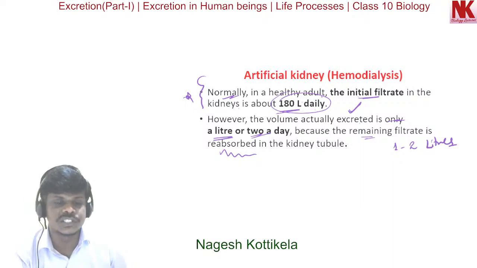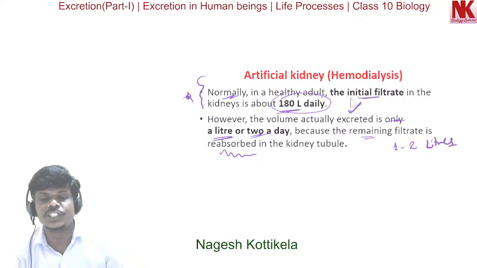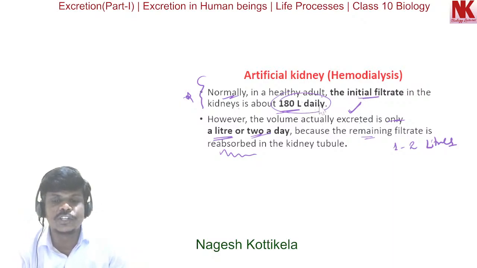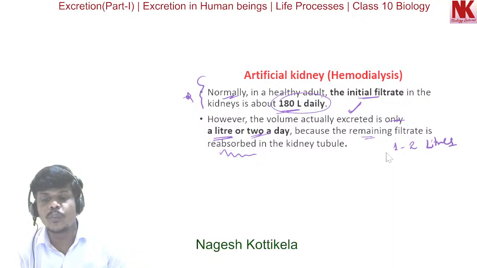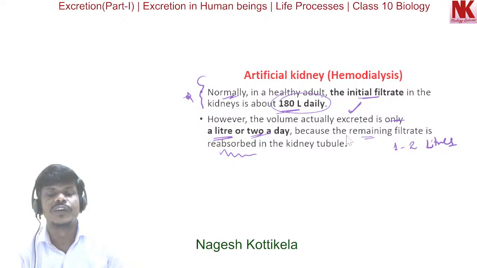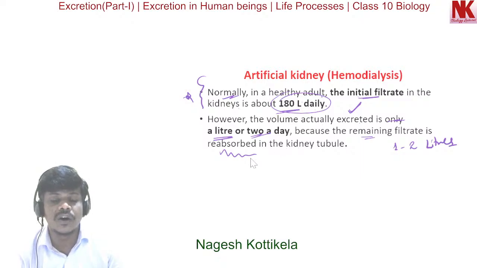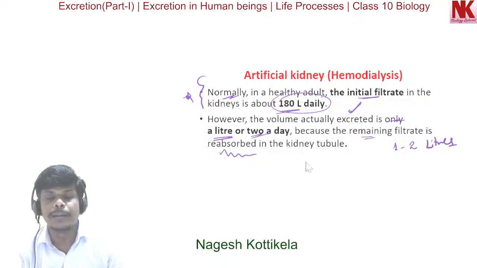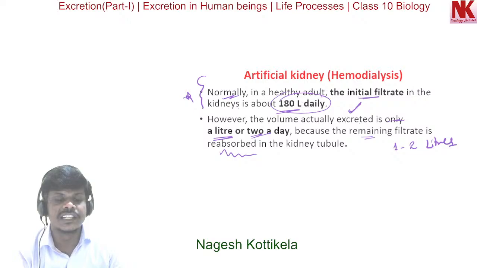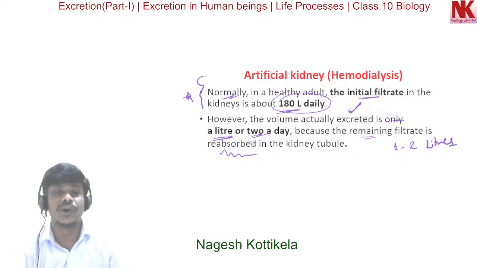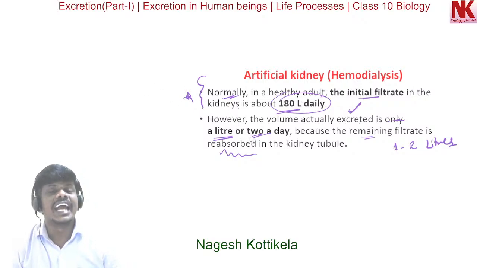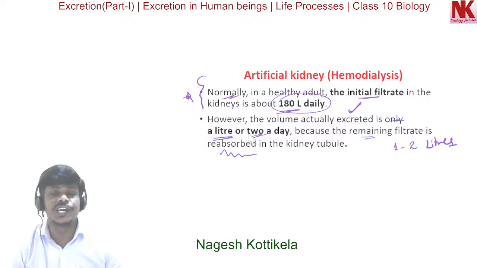So though the initial filtrate formed is 180 liters daily, only 1 to 2 liters of urine is excreted, remaining all is reabsorbed in the kidney tubules. This is how the excretion process occurs in humans.